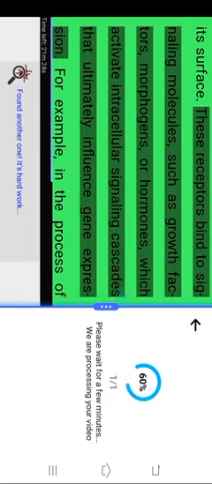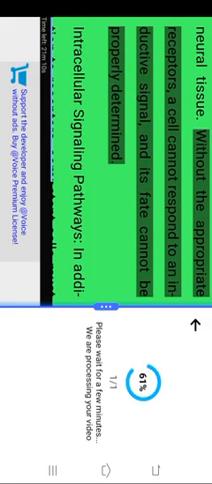Mechanisms of competence. Receptor availability. One of the key factors that determine a cell's competence is the presence of specific receptors on its surface. These receptors bind to signaling molecules, such as growth factors, morphogens, or hormones, which activate intracellular signaling cascades that ultimately influence gene expression. For example, in neural induction, ectodermal cells become competent to respond to signaling molecules like sonic hedgehog (SHH) or bone morphogenetic proteins (BMPs), which direct them to differentiate into neural tissue. Without the appropriate receptors, a cell cannot respond to an inductive signal, and its fate cannot be properly determined. Intracellular signaling pathways. In addition to receptors, competent cells must possess the necessary intracellular machinery to translate the signals they receive into developmental changes.